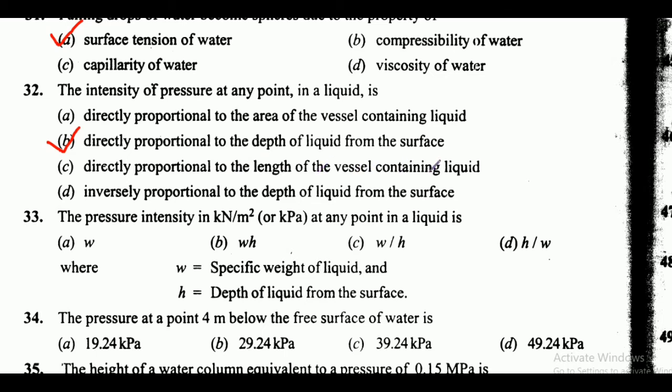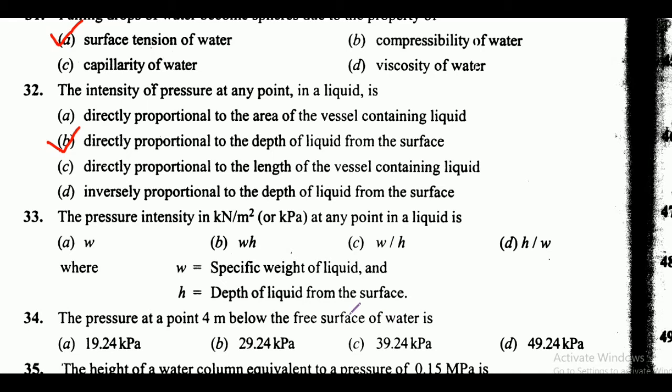Okay, next is the pressure intensity in kilonewton per meter square or kilopascal at any point in a liquid is, here friends, these are the options where small w is equal to specific weight of liquid and h is equal to depth of liquid from the surface.